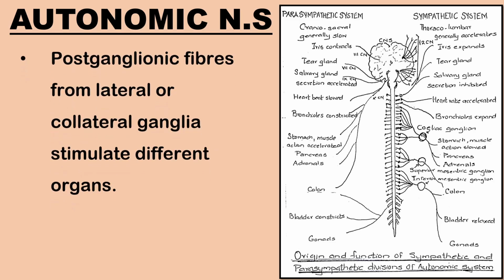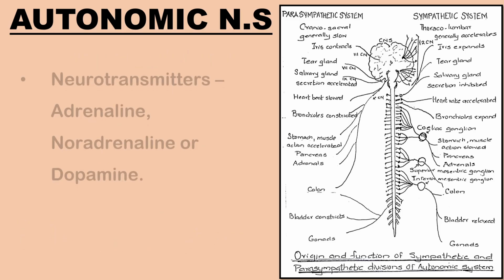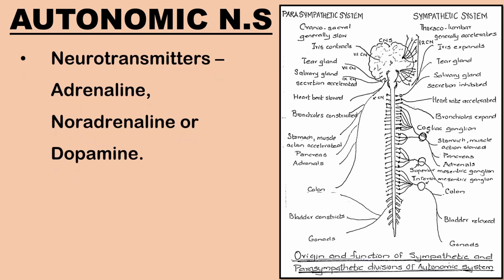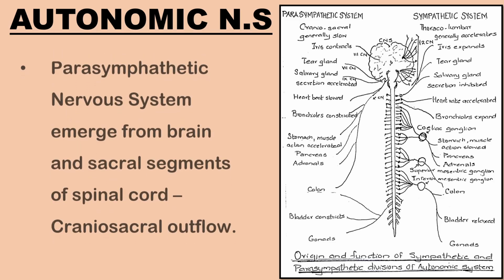Postganglionic fibers develop from lateral or collateral ganglia and stimulate different organs. The fibers are adrenergic, for which the neurotransmitter is either adrenaline, noradrenaline, or dopamine.